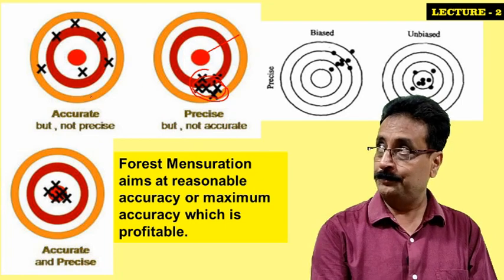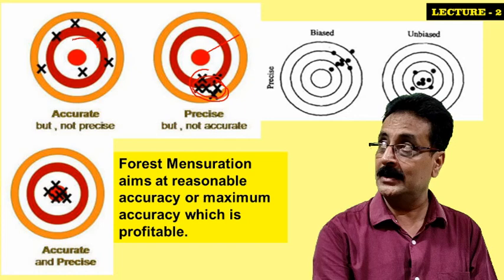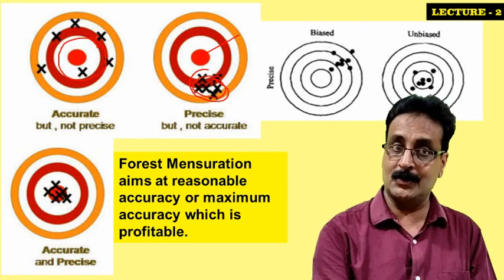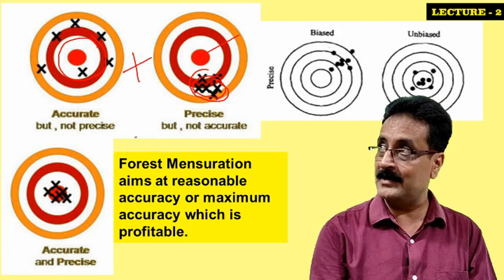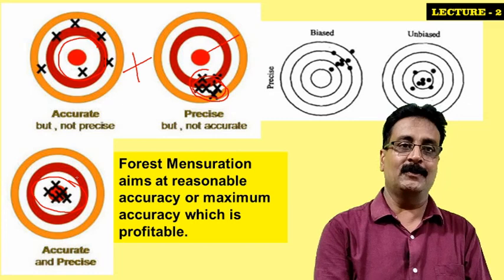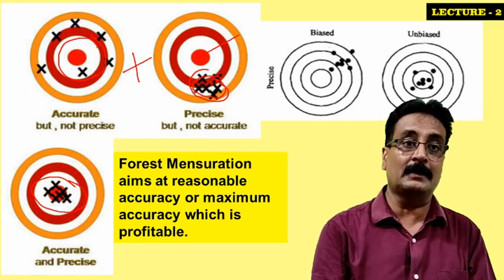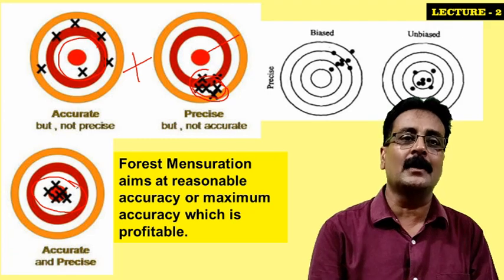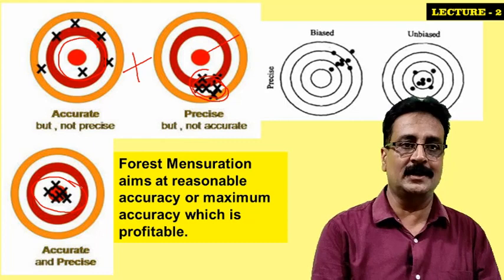Now accurate is not precise, but around that target. When we combine accurate and precise, then we come to the exact point. This is very difficult. But in forestry we try to reach at least some relative accuracy, so that we don't go into much loss by selling the wood.